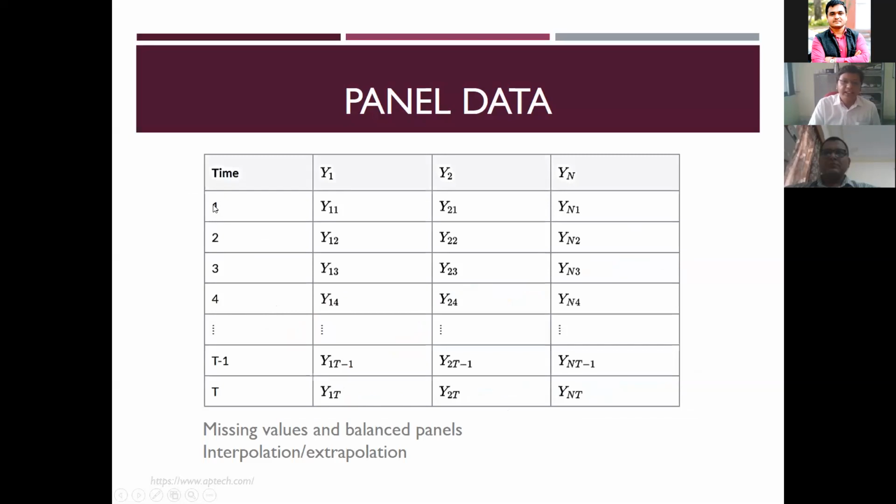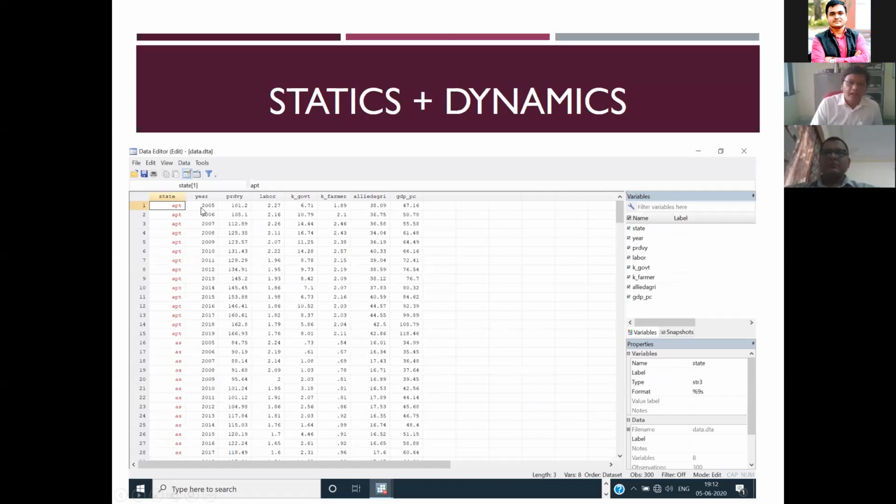It will be much clearer in this table. Say this is 1990. In 1990, for that particular person, say the first person, what was the level of income? Suppose it is income. So for the same person in 1991, how much was he earning, in 92, how much was he earning. I will show the original data so that it becomes clearer. This screenshot is taken from my computer with the Stata data file. We will see in the demo session how it is done. This is the state, you can look at the label. This is year, and these all are our variables of interest.